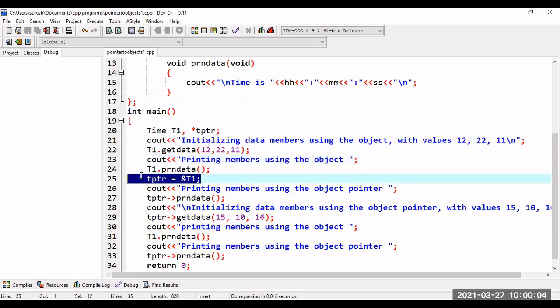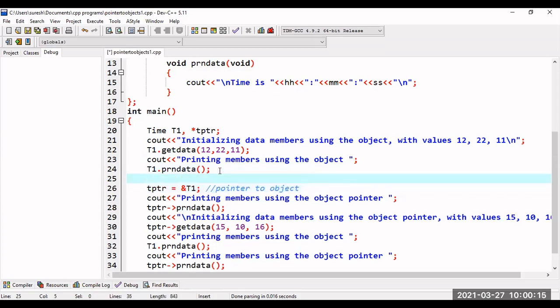Now this tptr is initialized to &t1. That is nothing but pointer to object. So here the class is Time, object is t1, and for this t1 I am creating a Time pointer which is used to store the address of this object. If I want to store the address of the object, then tptr is a pointer to object. In the same manner I can store the integer address, in the same manner I can store the class address by using these pointer variables.